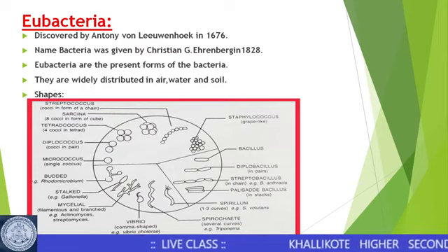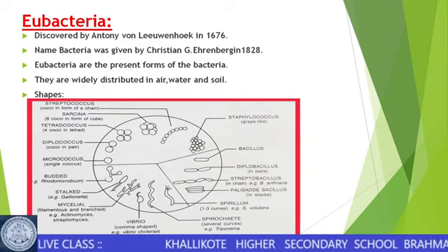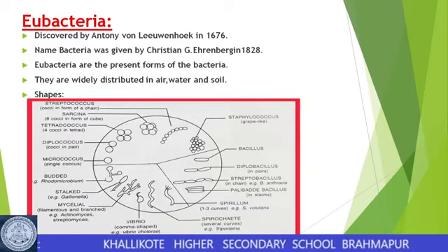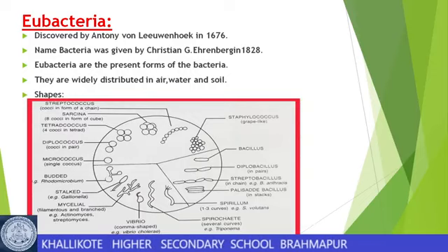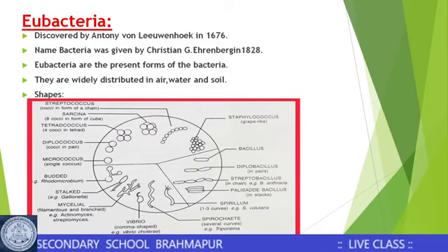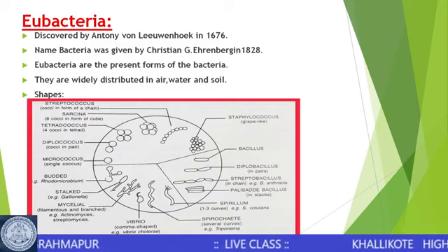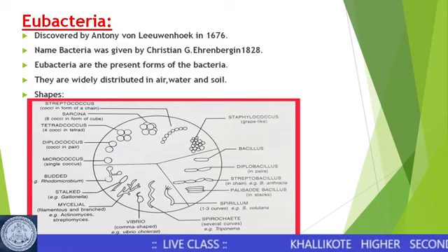The term bacteria means a small stick or a small structure. These bacteria are widely distributed in air, water as well as soil.